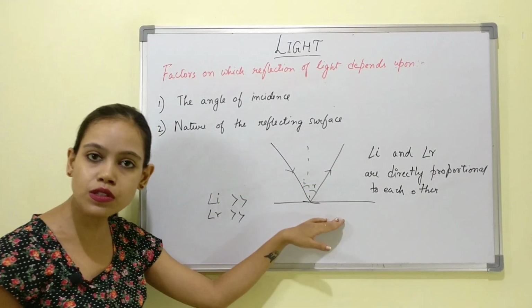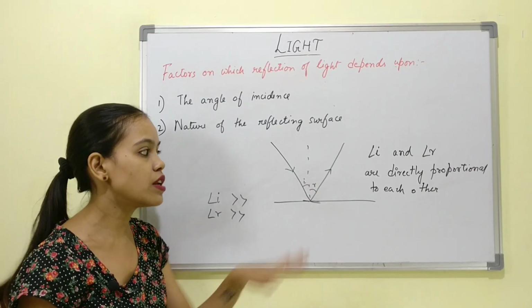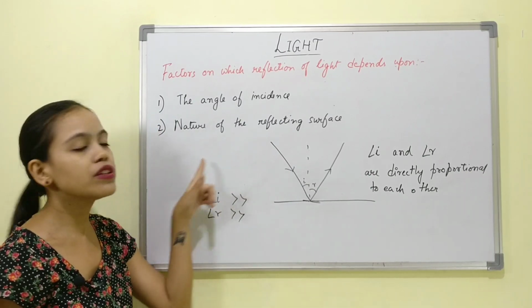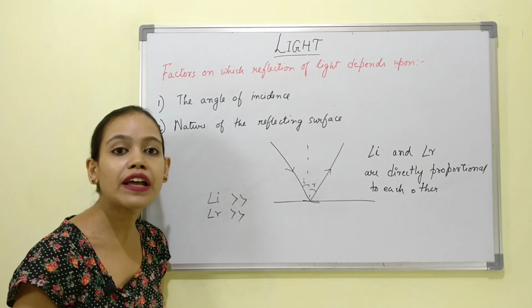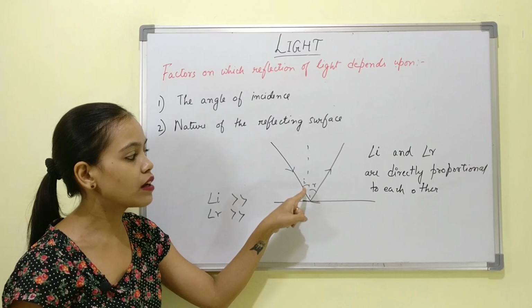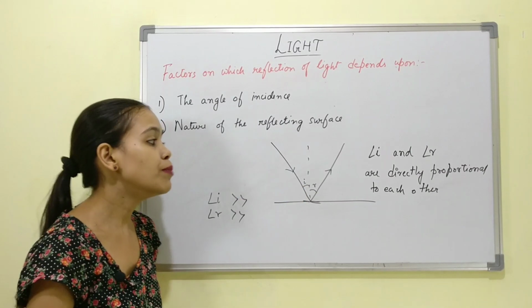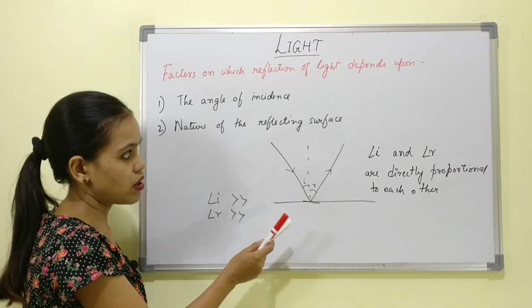If the surface is smooth, shiny, it will have a regular reflection and the reflected rays will follow accordingly. Now if the surface is rough, uneven, irregular, then the reflected rays will not follow this rule, that is angle of incidence equal to angle of reflection. I mean, they will follow, but not as we can see on the regular objects.